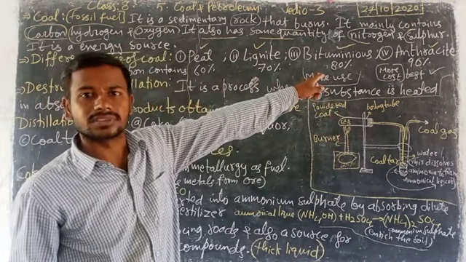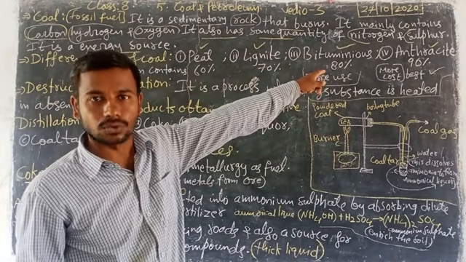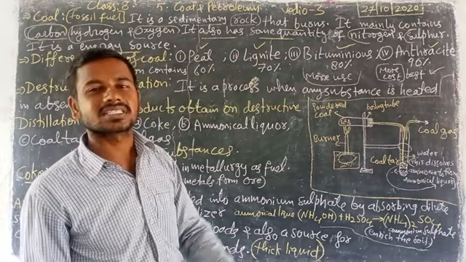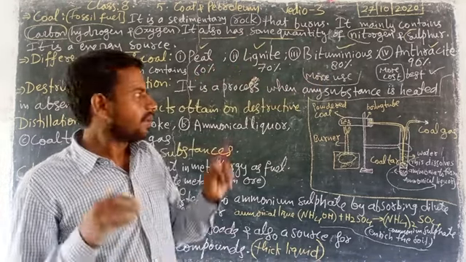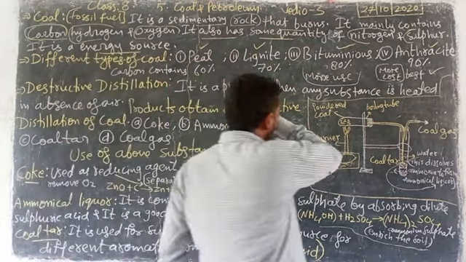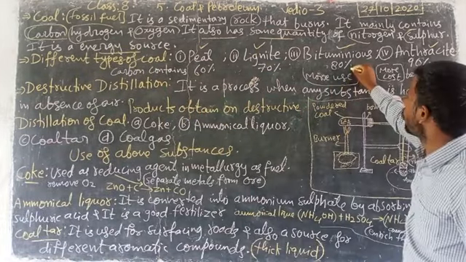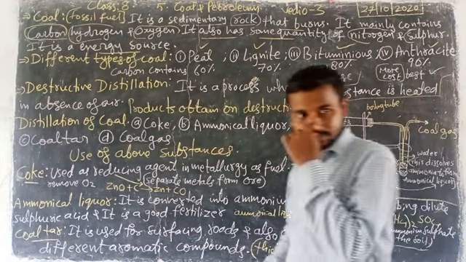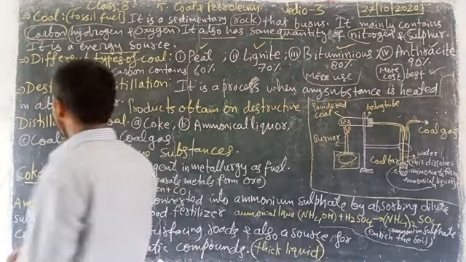Anthracite coal is very costly, and peat coal is less costly. Look here, we are using more bituminous coal, with 80% carbon. Bituminous coal we are using the most.